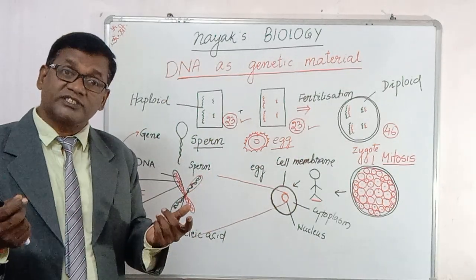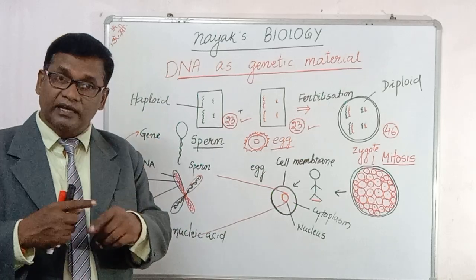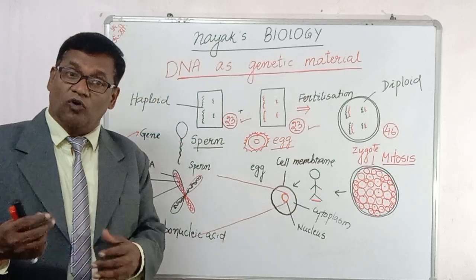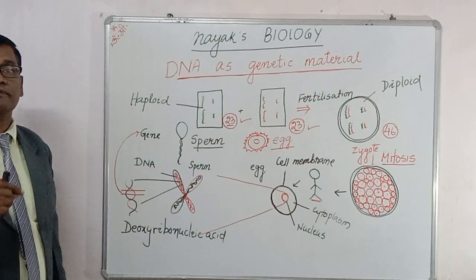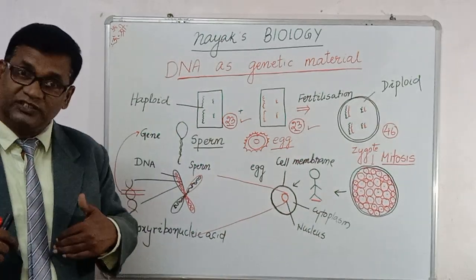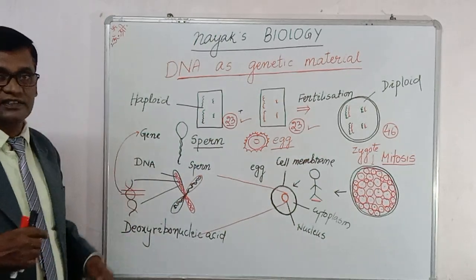And what are these characteristics? What we have, like our height, our color, our way of speaking, our intelligence, all these things are stored in this memory card that is called the DNA. That's why whatever characters we have, they come from our parents through our DNA. And a small fragment of the DNA is called the gene.